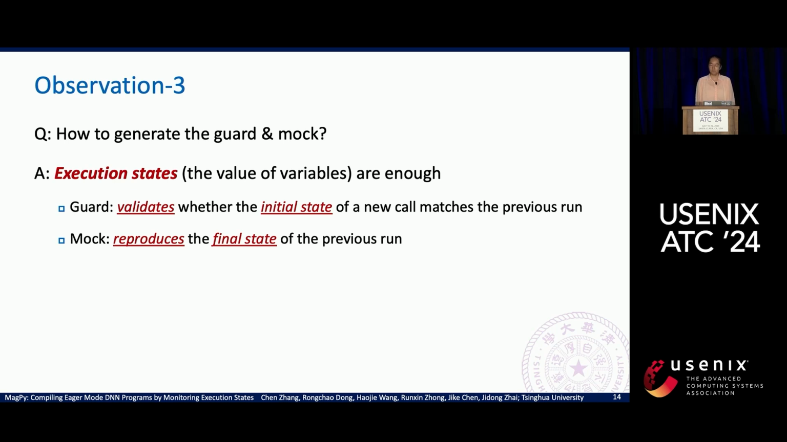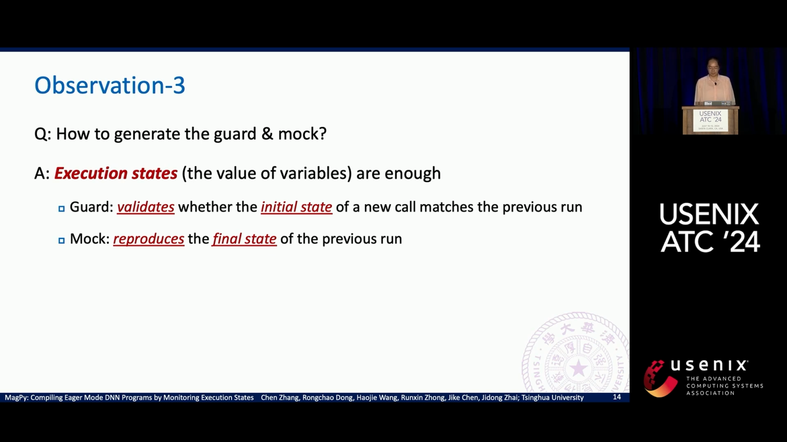For example, if we find a program that writes a value 3 to a global variable x, we do not care whether the value 3 comes from 1 plus 2 or from 6 divided by 2. As long as we know that x is updated to 3, we can generate a mock that updates the global variable x to 3. This is very different from analysis-based approaches that analyze the full logic of the program. Execution state information is enough.